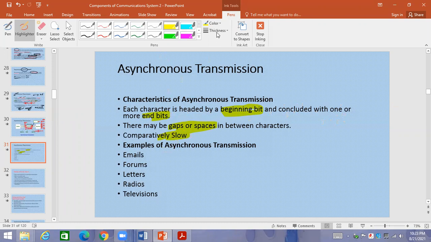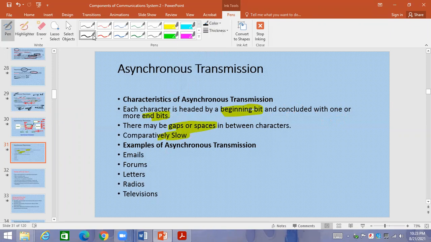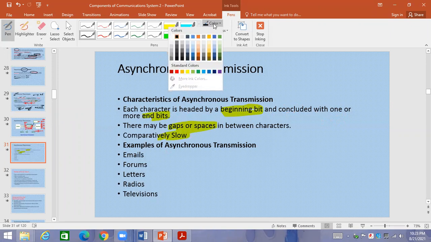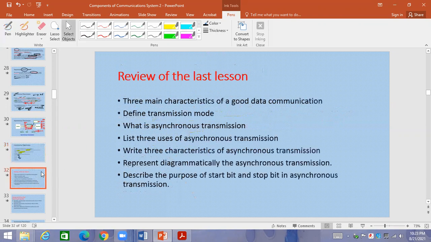If you see the examples over here, you can go and check what the different examples are. See, these are the examples: emails, forums, letters, radio waves, and televisions. These all are basically waves that we are using, that they normally use asynchronous transmission. You can take example of email or forums. You can mention these 2-3 examples. Normally they ask you for the 3 examples. Okay.